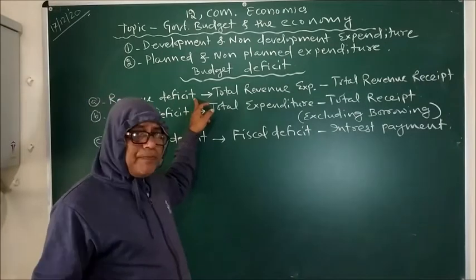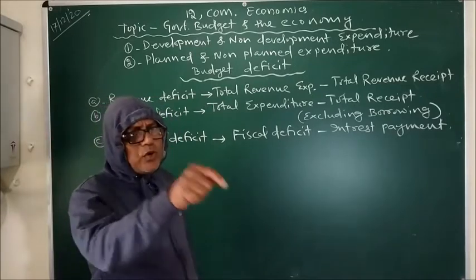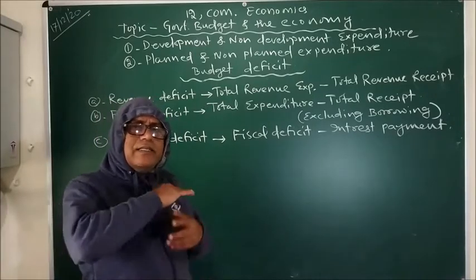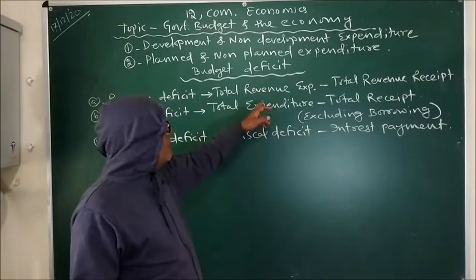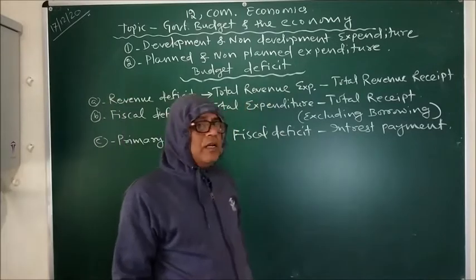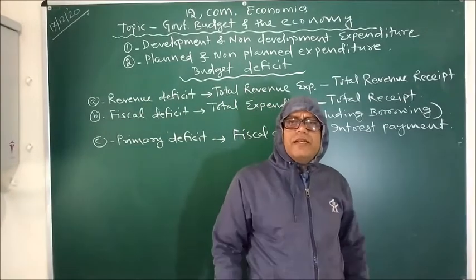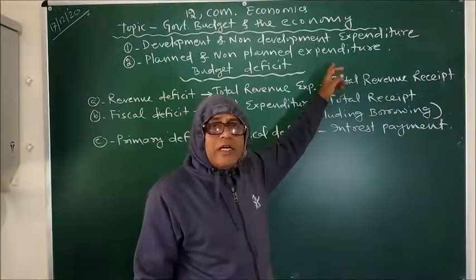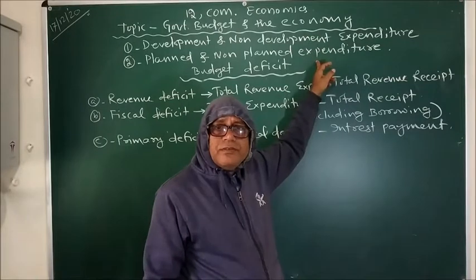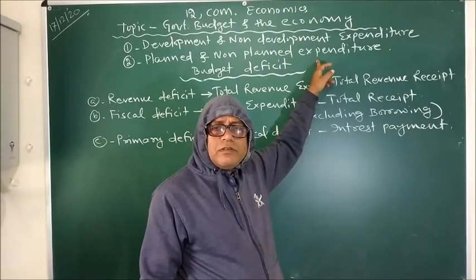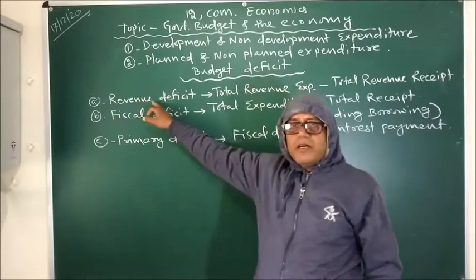So what type of new income can the government generate? Government can impose more new taxes, government can increase the rate of tax. This is how government can increase its revenue income, and at the same time government can reduce the amount of subsidy, government can reduce the amount of non-developmental and non-planned expenditure that we have just discussed. In this way also government can save some money and rectify the revenue deficit.